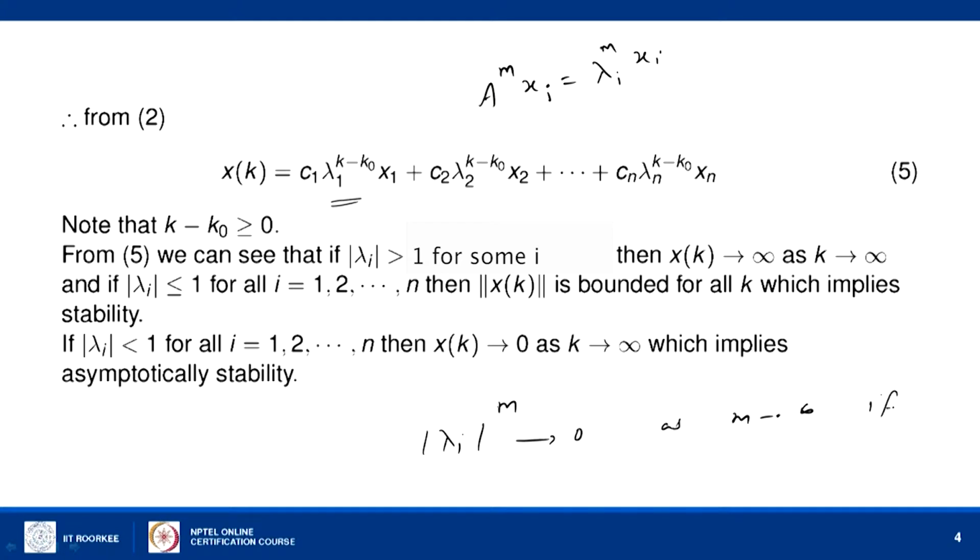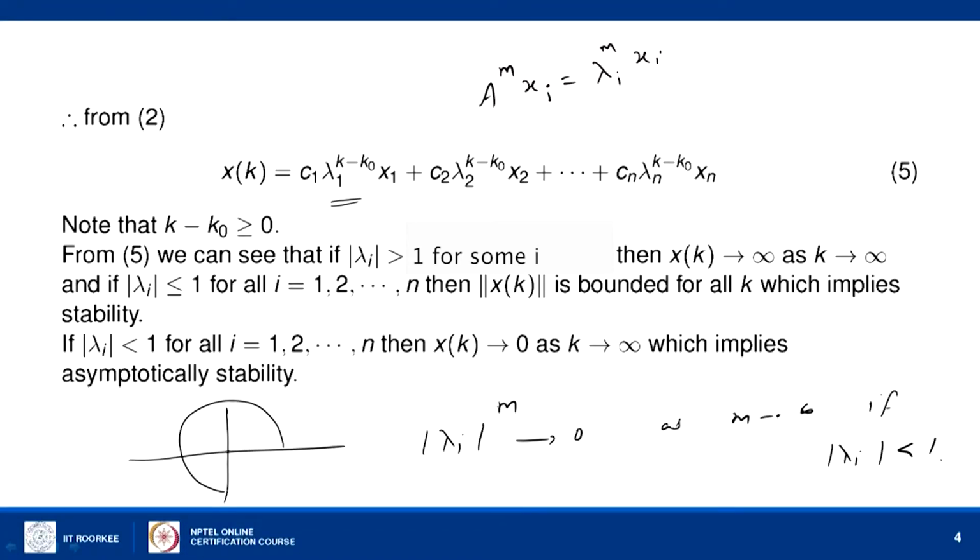So, we can see that if all the eigenvalues have modulus strictly less than 1, or if they lie within the unit circle in the complex plane, then we say that the system is asymptotically stable.